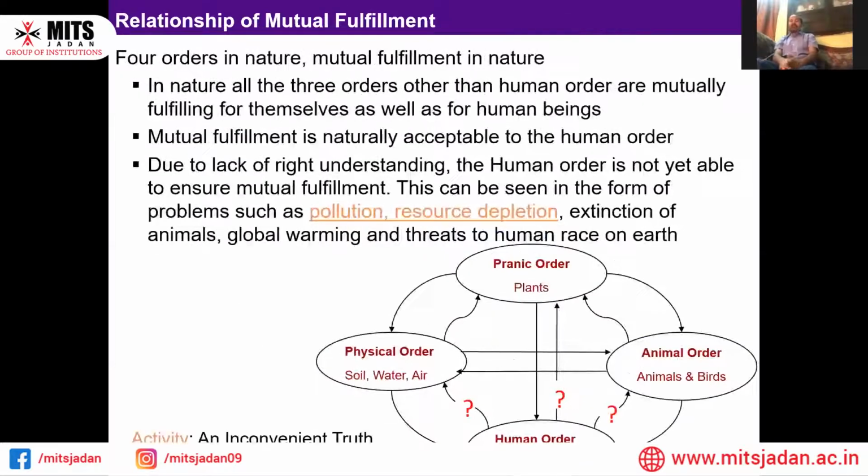Next slide, please. Here, what our ability is. It is written at the end, An Inconvenient Truth. It's a movie made by the former vice president of America, Al Gore. Yes, his name is Al Gore. He has made this video, and that is very important.